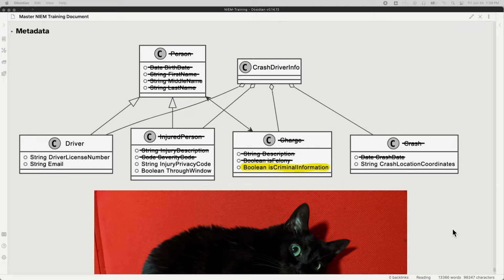And that is interesting because it's not really data. It's data about data. It's not information about the crash driver. It's not even information about the charge. It's information about the charge, hence the term metadata. Well, let's try to clarify that a little bit more with a cat photo.